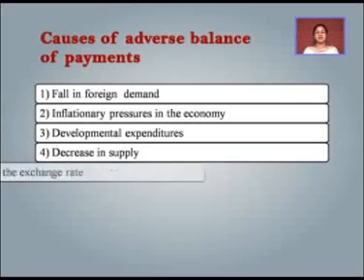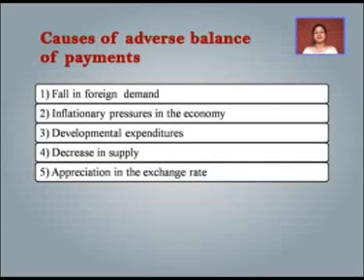Next is the appreciation in the exchange rate. If there is an appreciation in the exchange rate, then automatically the value of our currency increases in the market. As it increases in the market, the price of our exportable items will go up, and the price of imported items will come down. As a result, adverse balance of payment will be there.